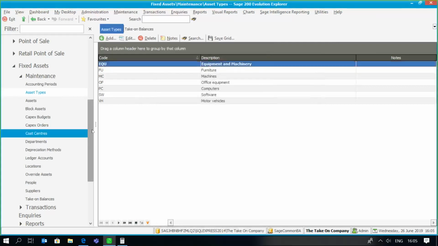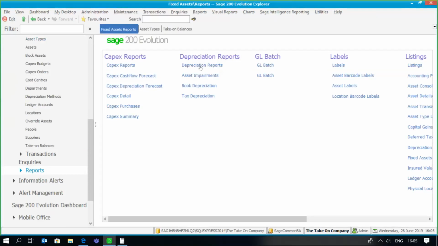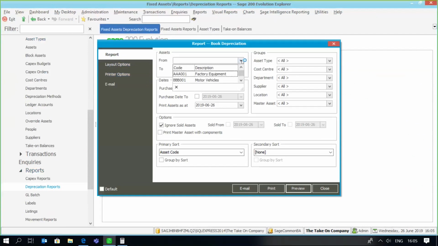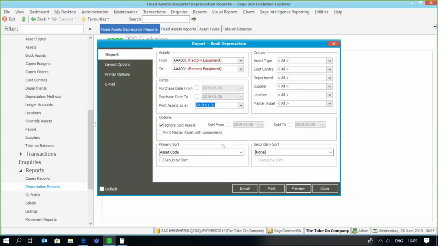Let's just check that out. If you go to our reports, and let's go through to our depreciation reports, book depreciation, we're going to run a depreciation report for this asset in January 2018, which is the first month that we've been calculating depreciation on the asset.